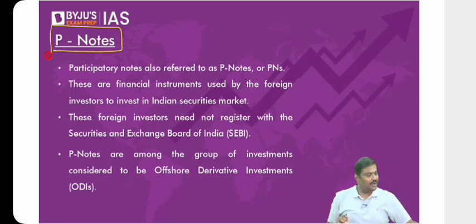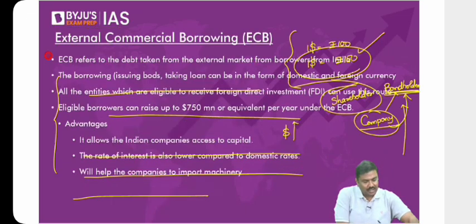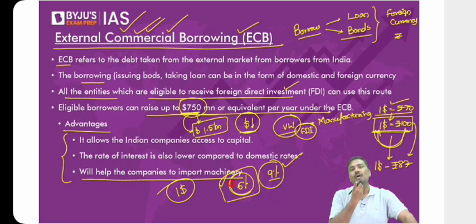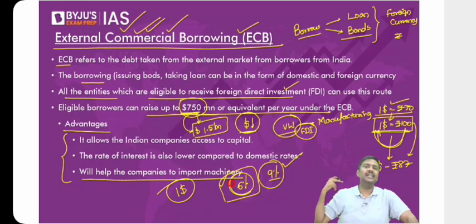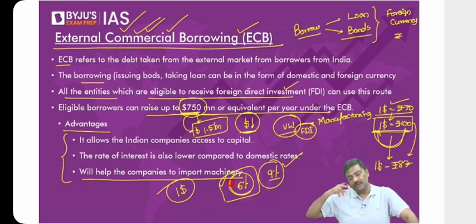So the last point in case of ECB. Have a look at this. What is the last point here? It will help the companies to import machinery. That is, let's say, right now $1 is equal to 100 rupees. Rather than converting rupees to dollars like this, because I'll have to pay more rupees, what I will do is borrow from the external market and use the money for importing machinery. So I do not have to convert the rupee to dollar, because the exchange rate is not in my favor.